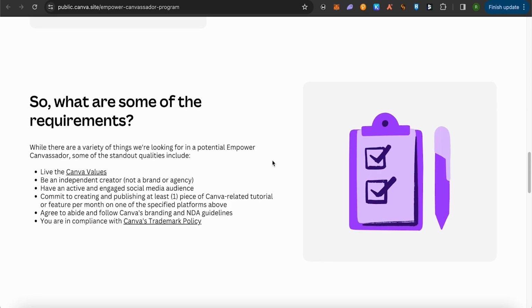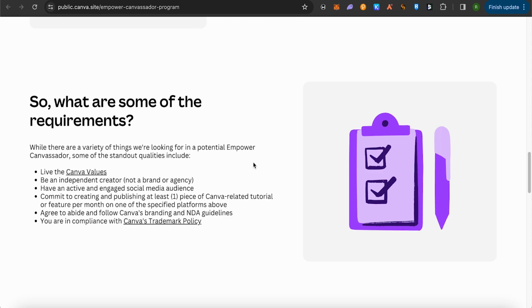But there are some more conditions to it, like if you share the Canva values, then you would be able to get it. If you are an independent creator, then it would be easy. If you are a brand or agency, then they would not be accepting your applications. Also, you need to have an active and engaging social media audience in order to get the affiliate program link.